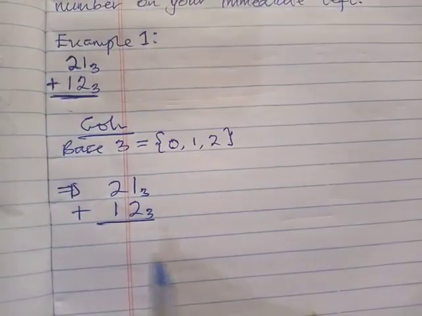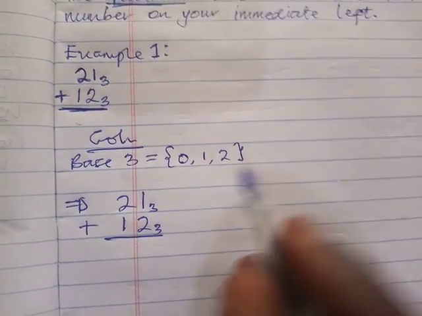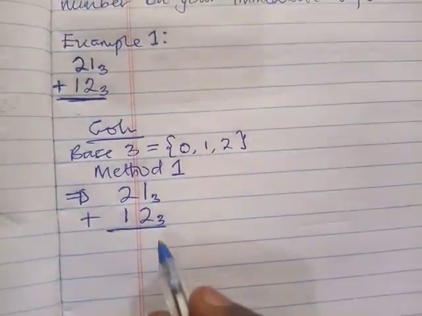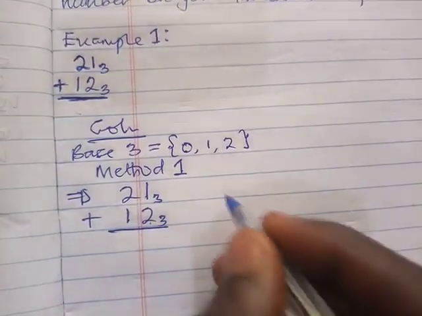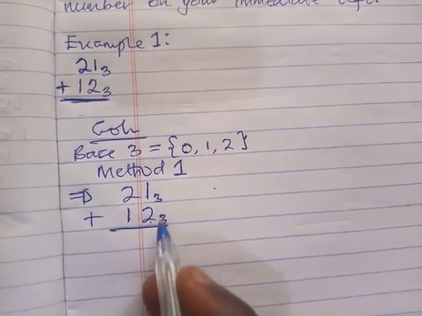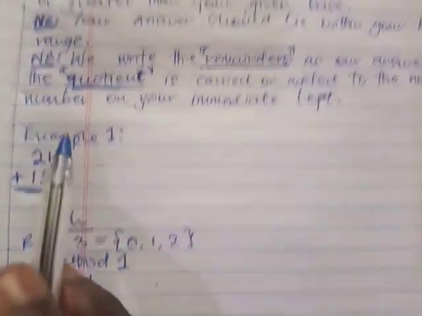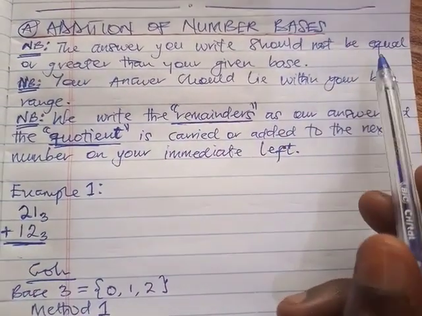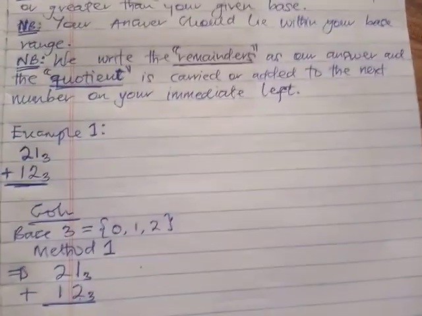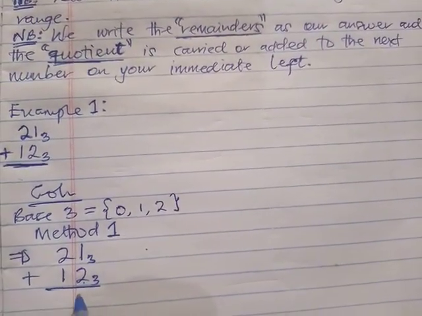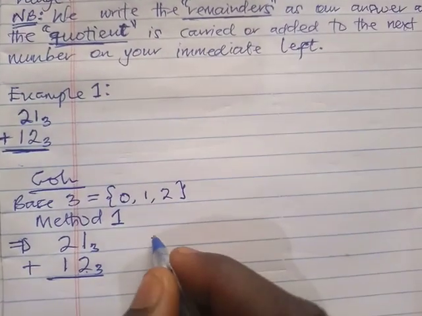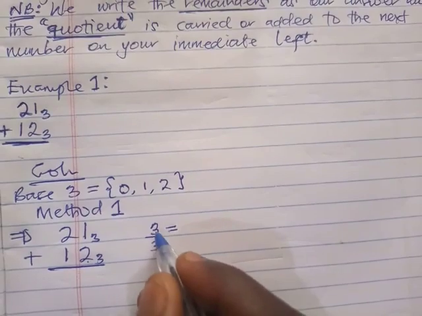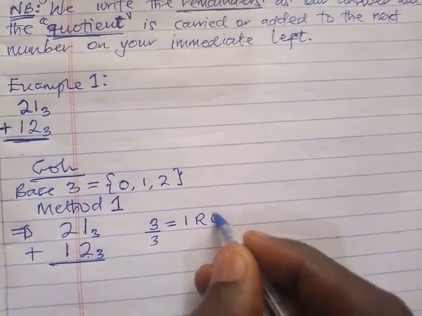So we are going to consider the first method. Let's call this method 1. 1 plus 2 is 3. Because 3 is equal to the base, and our key note says that your answer should not be equal to or greater than your given base, we can't write 3 here. So what you do is divide 3 by the base 3. 3 goes into 3 once, remainder 0.